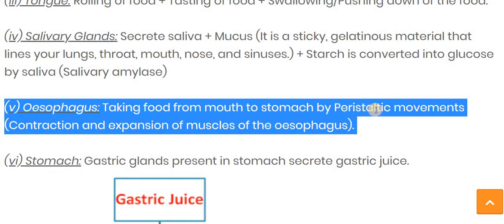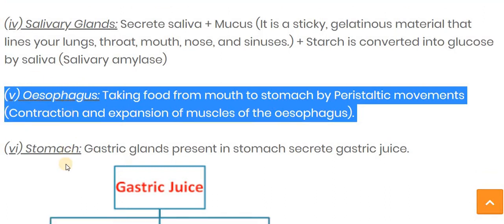Now, what is the peristaltic movement? Peristaltic movement is a contraction and expansion of the muscles of the esophagus. It is called the peristaltic movement. After the partially digested food is swallowed, it comes into a tube-like structure that is called the esophagus, and by the peristaltic movement, this food goes in one direction only. So the taking of the food from mouth to stomach is carried out by the esophagus.